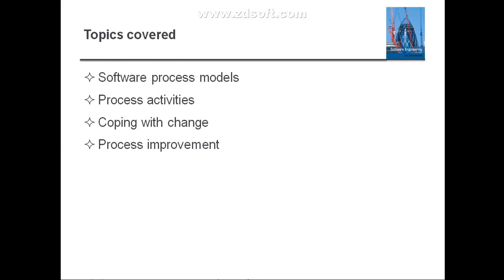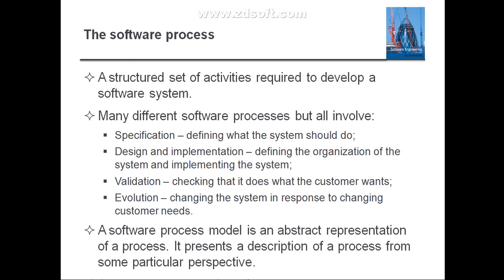In this particular chapter, first we will see what topics we are going to cover. First we study what a software process is. Then we study the software process models and the process activities. In detail we will study the software process activities, coping with change, and process improvement. These are the four topics in this chapter. First we'll start with what exactly software process means.